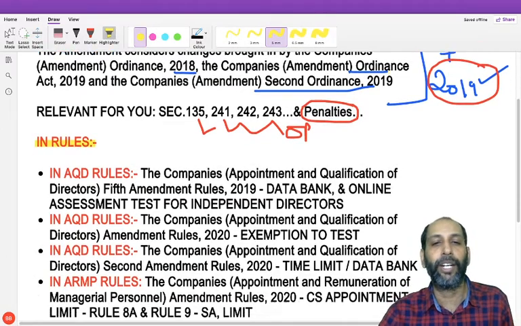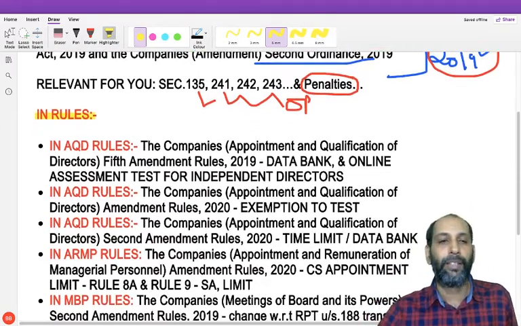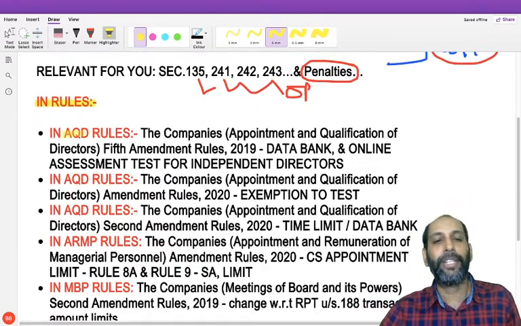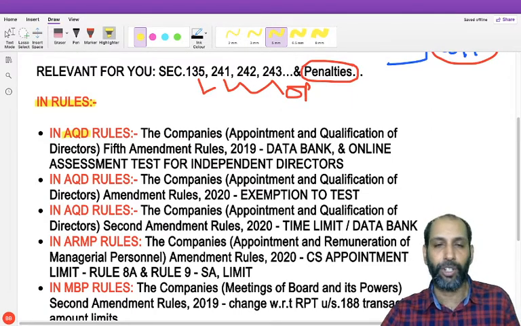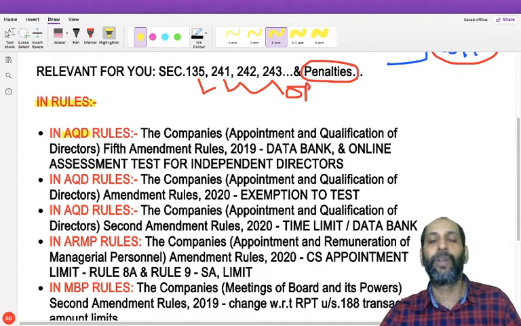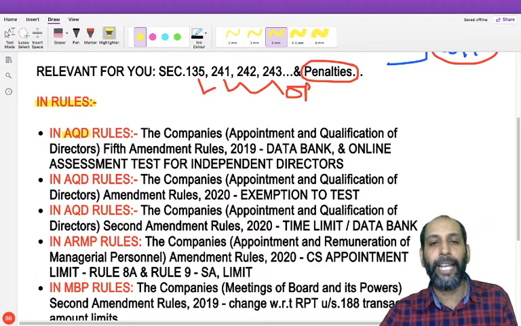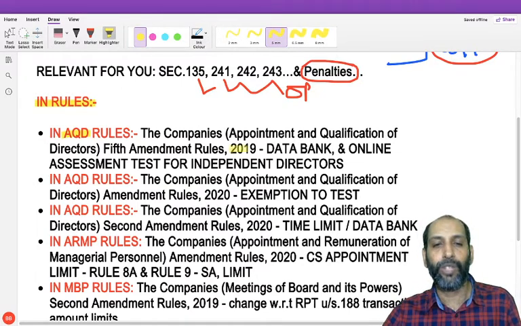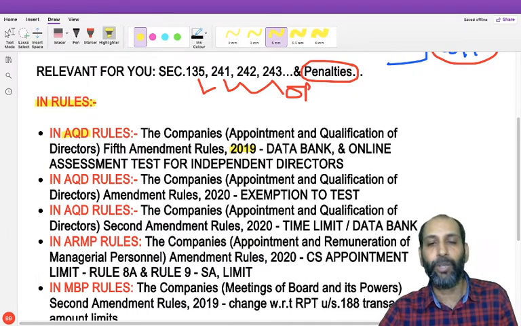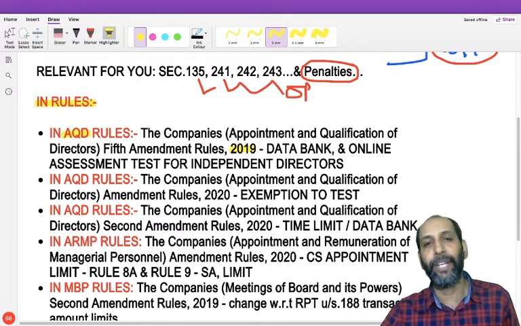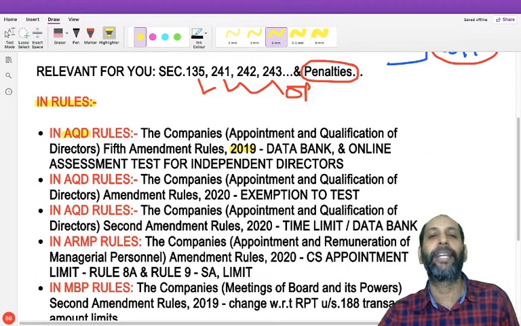So it is very important that you cover the rules. The first set is of course the ACD rules, that is the Companies (Appointment and Qualification of Directors) Amendment Rules, usually called the ACD rules. In the ACD rules you have an amendment in 2019 with respect to the data bank and the online assessment examination for independent directors. Again, a very important area for CA Final.